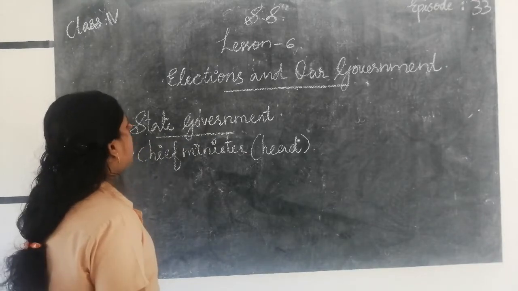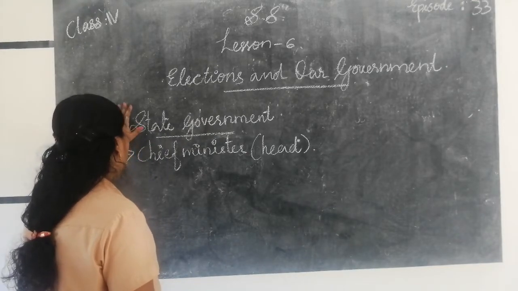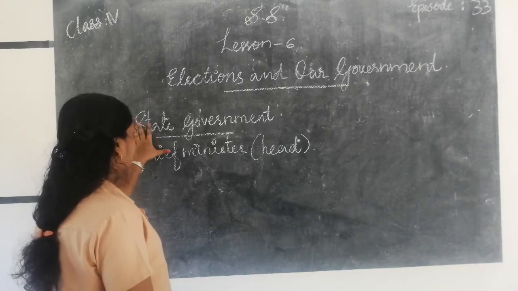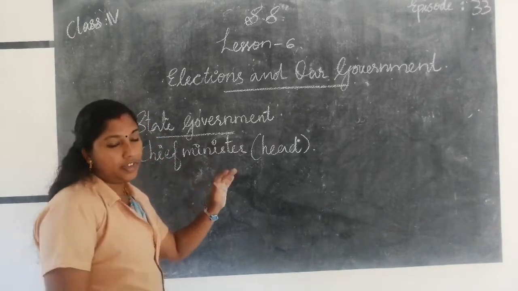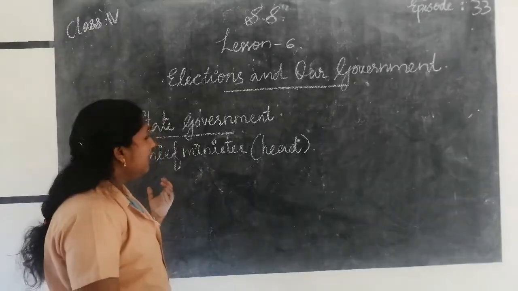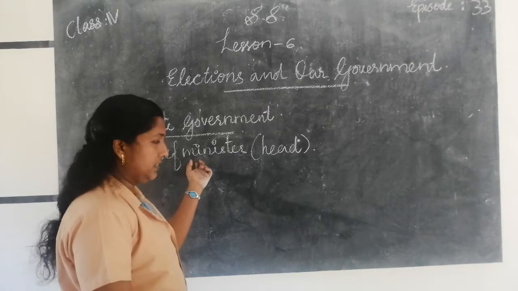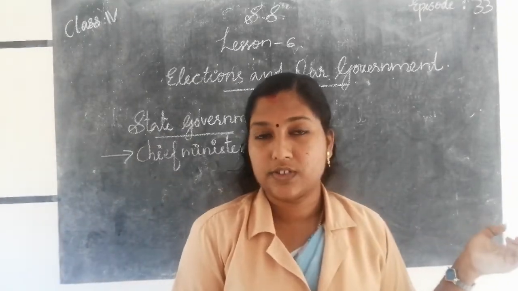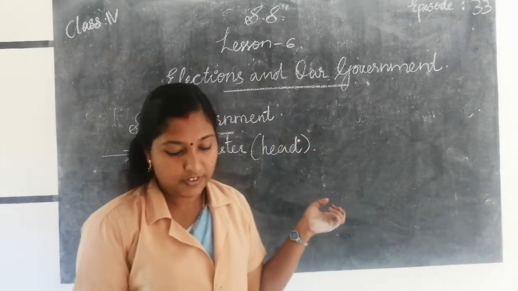Once again about the state government. It is the next level of the government. Every state in our country has a state government. It is headed by the chief minister. Who is the current chief minister of our state? Yes, Pinarayi Vijayan.